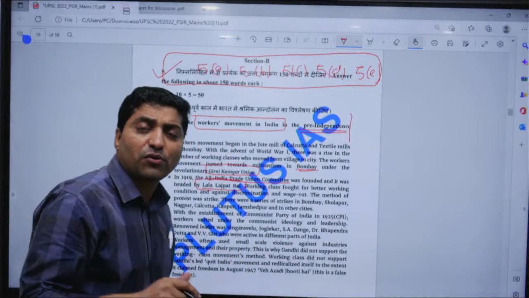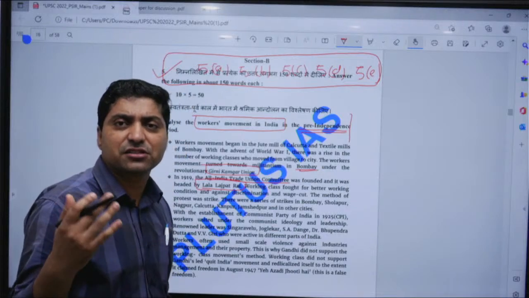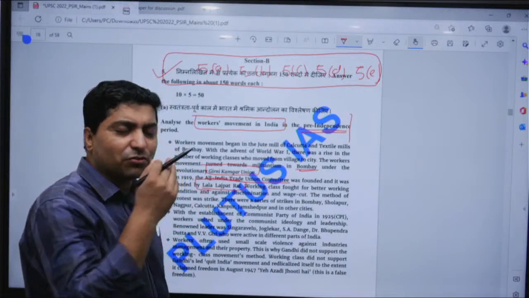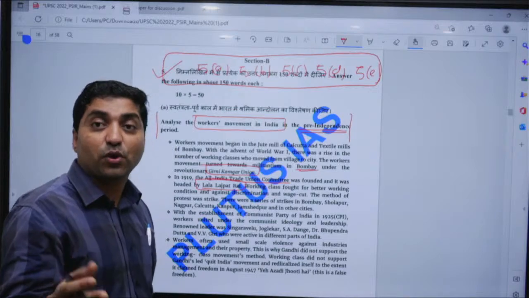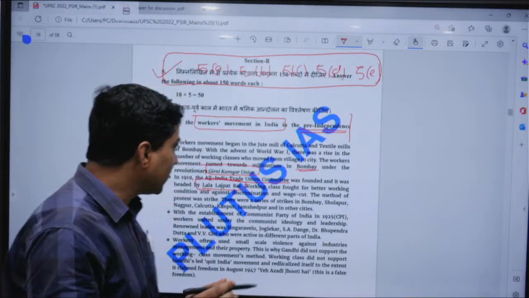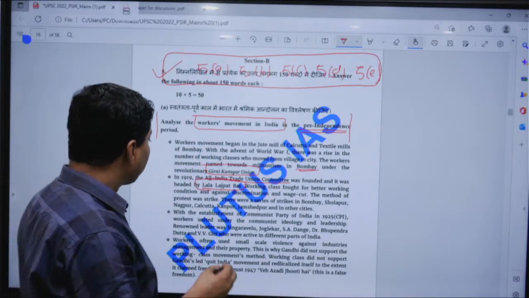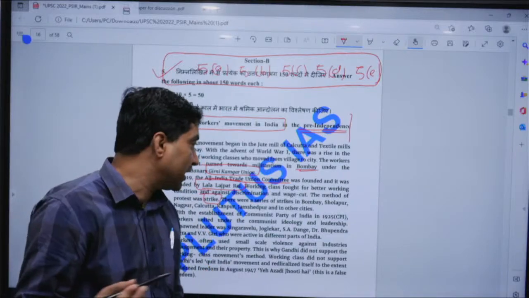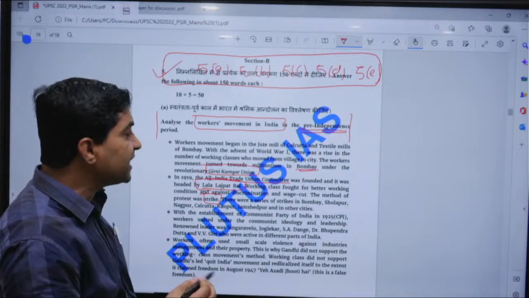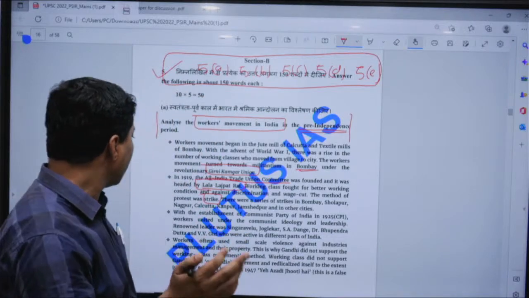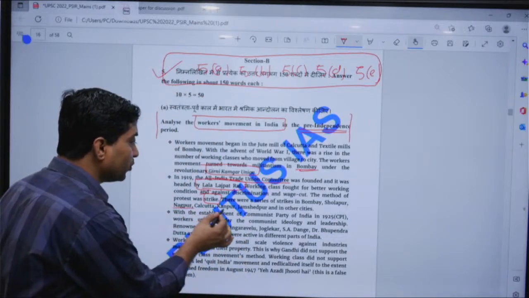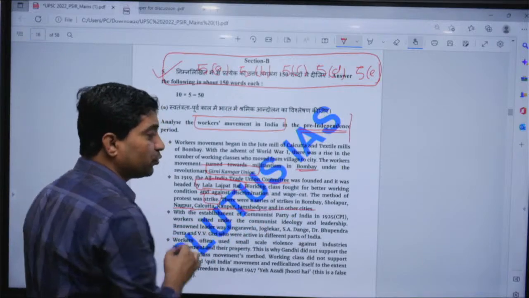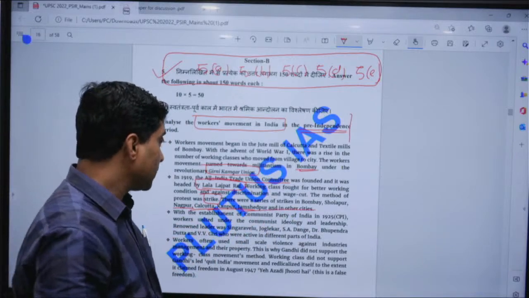And against the wage cut, against the price rise, against the working conditions, for leave, right? And the method of protest was the strike. Now you can see there was a series of strikes in Bombay, Solapur, Nagpur, Calcutta, Kanpur, Jamshedpur and other cities, right?